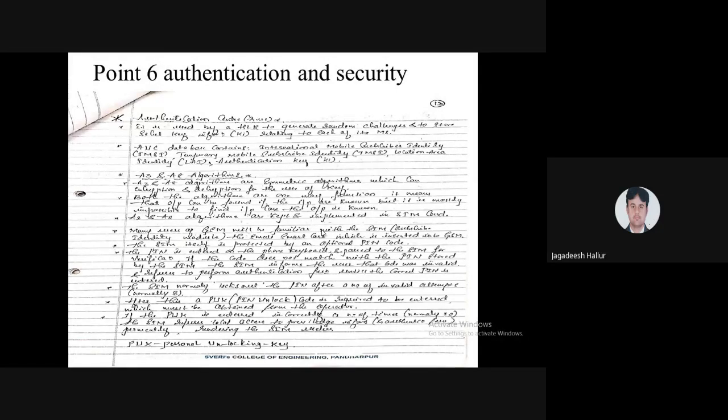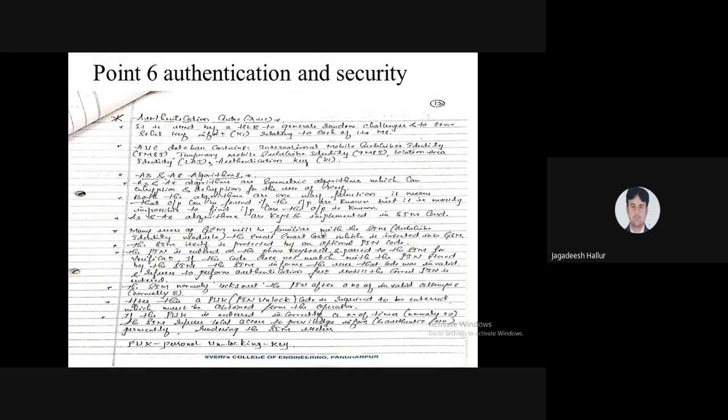The second is TMSI, the Temporary Mobile Subscriber Identity, required once the user changes locations. The next is the Location Area Identity, LAI.